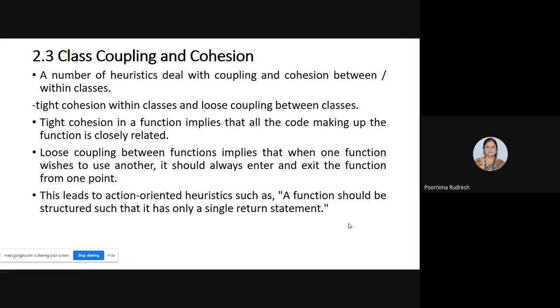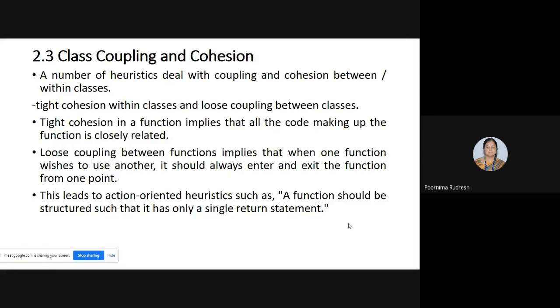Tight cohesion is a function that implies that all the code making up the function is closely related. Means whatever code you are going to write for the given function is closely related, and whatever code belongs to only that particular function itself. Okay, that is called the tight cohesion. Clear? Tight cohesion implies that the code making up the function is closely related and belongs to that particular function itself. But the coupling is entirely different.